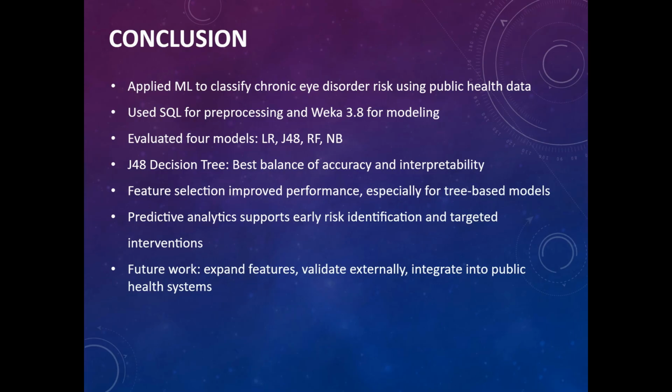In conclusion, our study showed how machine learning can classify chronic eye disorder risk across the US demographics using structured public health data. We used SQL for preprocessing and Weka to build four models: logistic regression, J48, random forest, and naive Bayes. The J48 tree proved the most effective, balancing accuracy, interpretability, and practical utility. Feature selection with InfoGain further improved performance by reducing noise and highlighting key predictors like age, disorder type, sex, and geography.